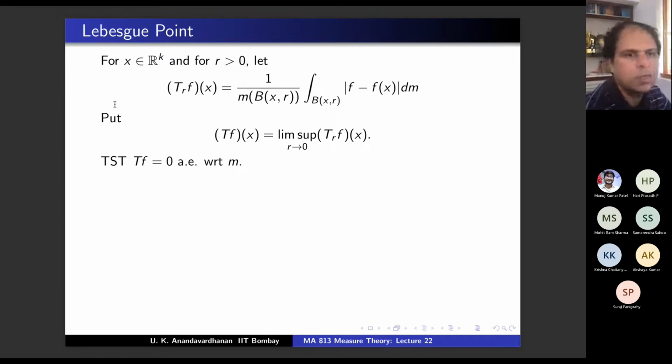But how do you get a continuous function given an L1 function? What is the result that you know? You know that C_c(X) is dense in L^p, right? What is the name associated with that result? C_c(X) is dense in L^p. What was the important contribution? What is the name? Lusin's theorem. Not exactly what we stated as Lusin, but it's a corollary of Lusin. So we are going to use that fact in order to show this result.